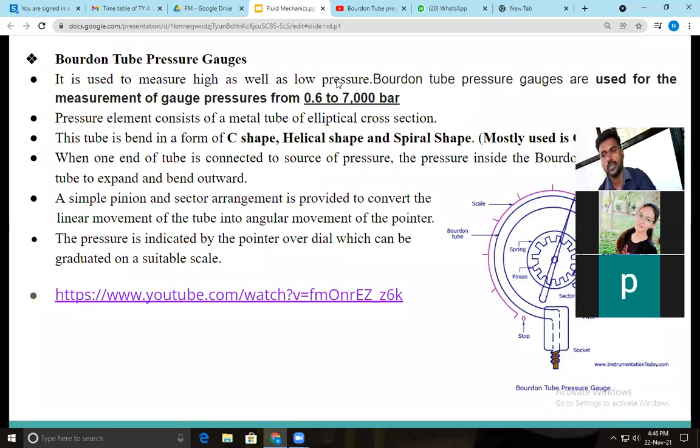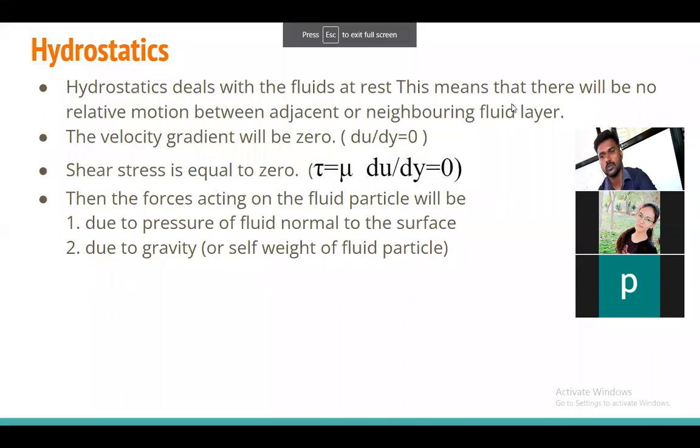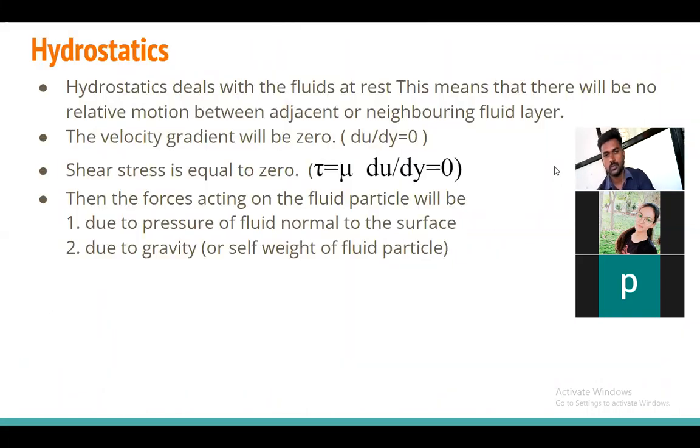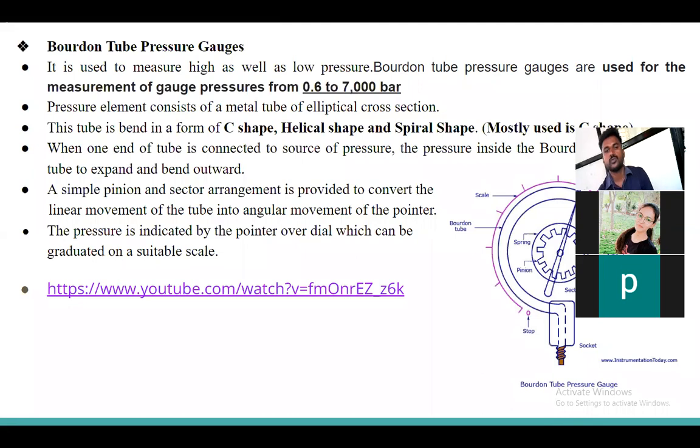So this is the general idea regarding the Bourdon pressure gauge tube. What we have seen is that the Bourdon pressure tube is used to measure very high pressure, from 0.6 bar up to 7,000 bar. Up to this much pressure we can measure by using the Bourdon pressure tube.